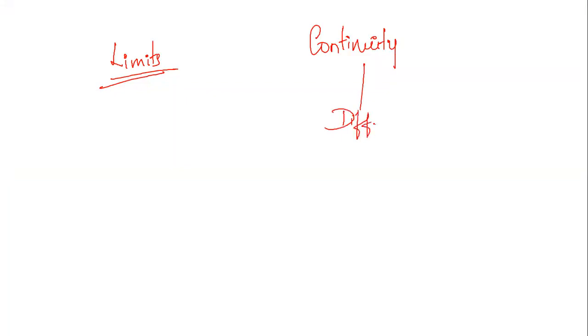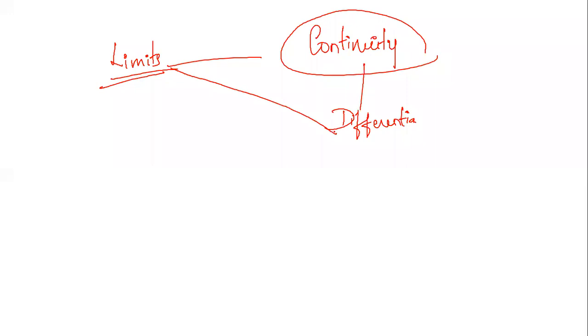Okay, so before actually starting continuity and differentiability, you need to know some of the topics related to limits. When you say continuity and differentiability, there are two parts. The first part is continuity and the second part is differentiability, and this is a very important chapter. Continuity is a separate part where you need limits. Similarly, for derivatives or differentiation, you also need the concept of limits. I hope you know something about limits.